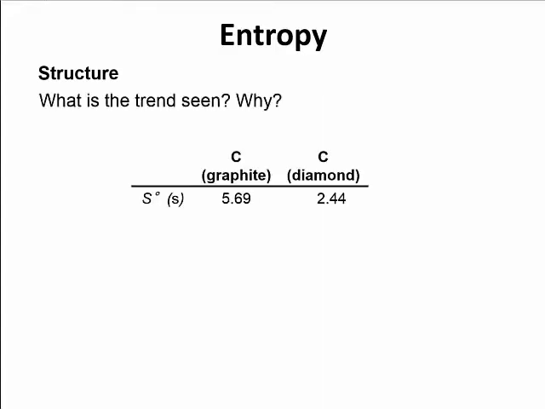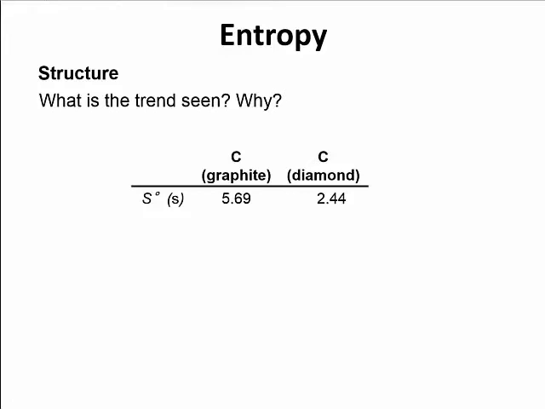So another thing I can look at is structure. So structure of these compounds or materials. If I look at carbon in its graphite form versus carbon in its diamond form, carbon in the graphite form has a higher entropy than in the diamond form. Okay, if you think about it, graphite is arranged in these sheets that allow these molecules to move past each other.